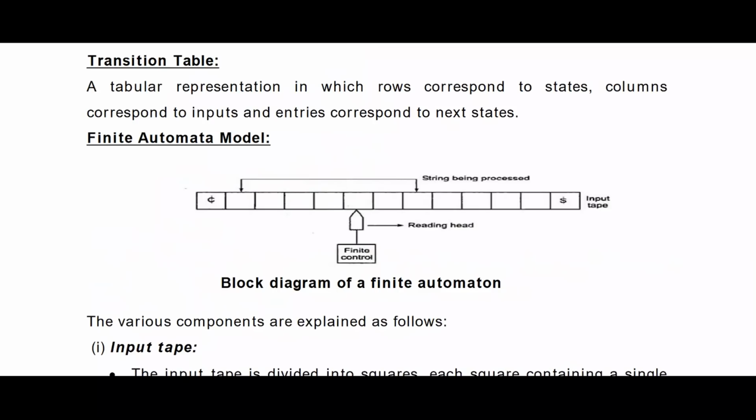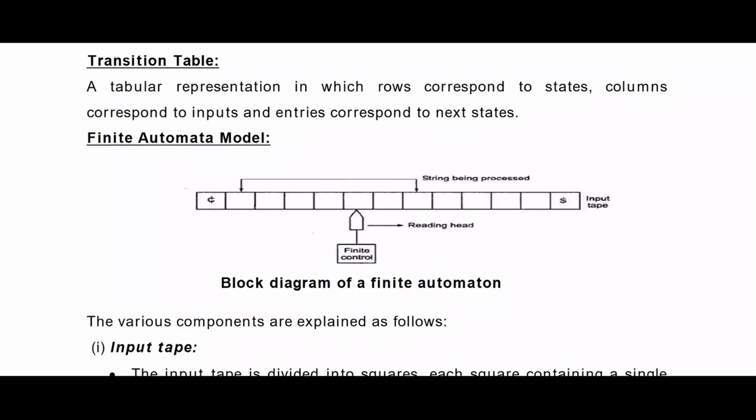Now we will see the transition table. For every transition diagram, there is a transition table. The transition table shows how we are going from one state to another state on taking the input. That means the transition table can be drawn from the transition diagram.